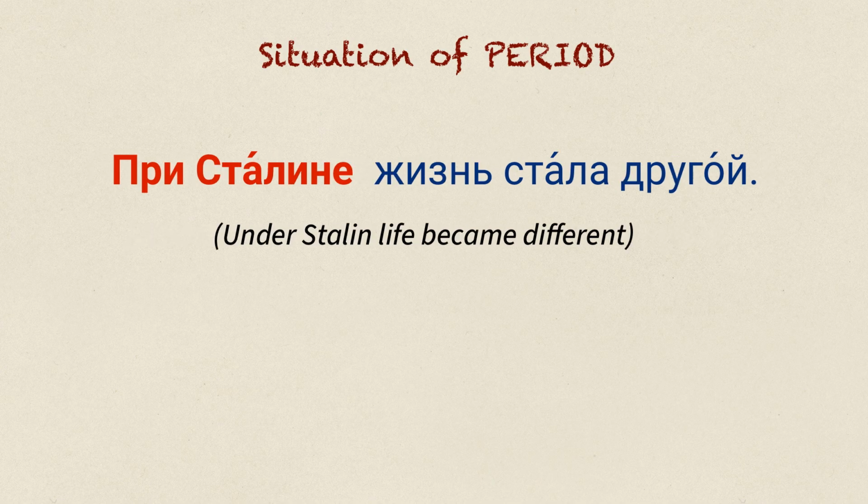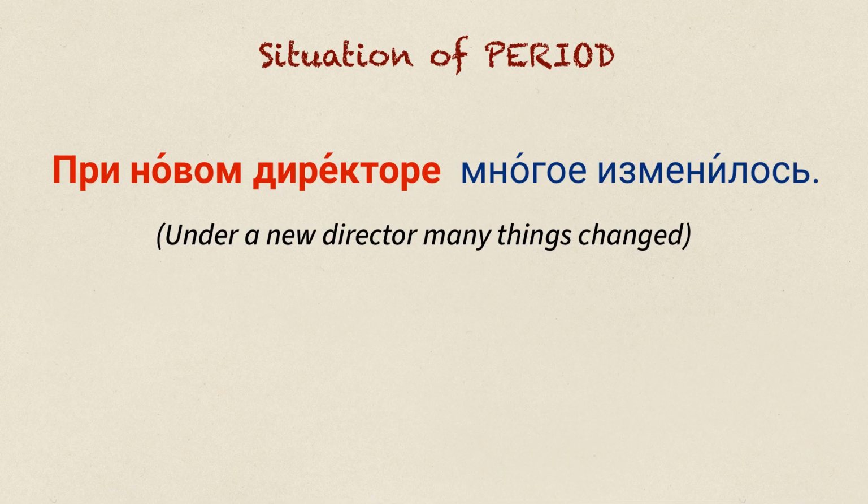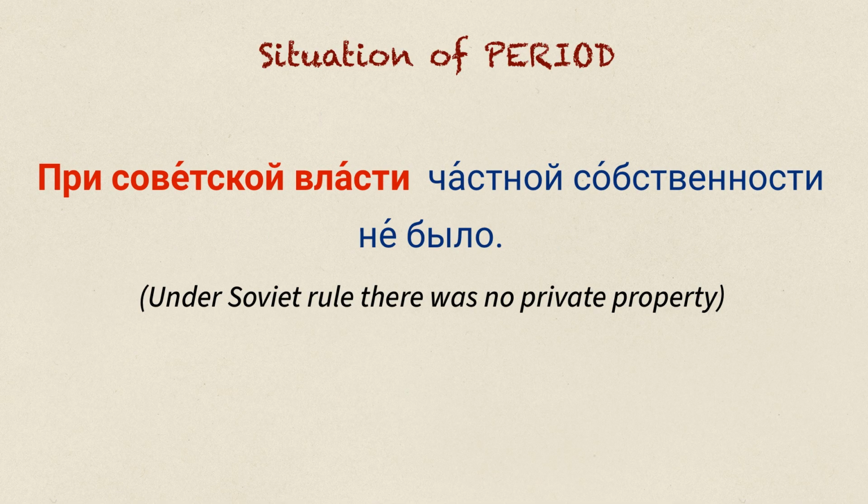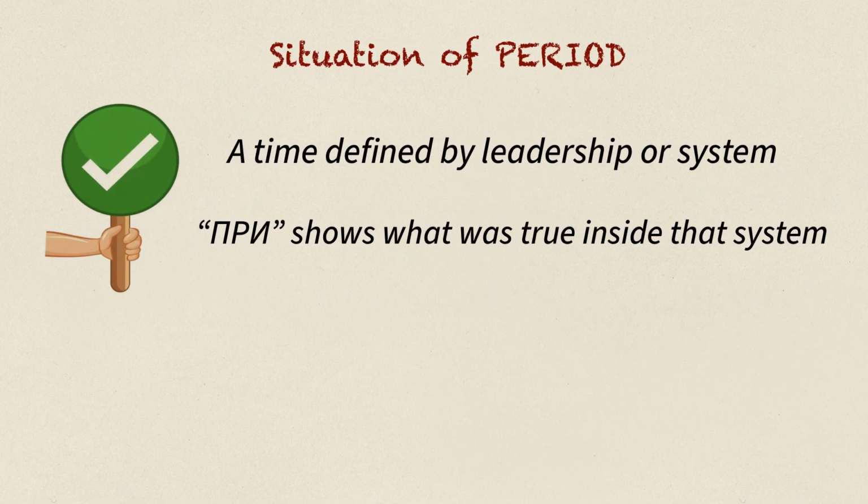При Сталине жизнь стала другой. При новом директоре многое изменилось. При советской власти частной собственности не было. So here is the key idea for you. Period or rule situation is a time defined by leadership or system, and при shows what was true inside that system.